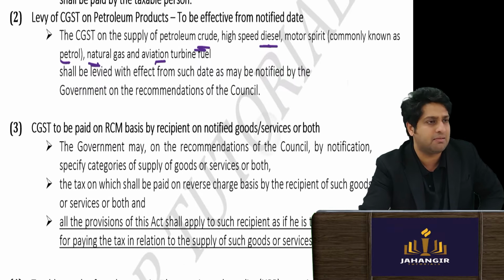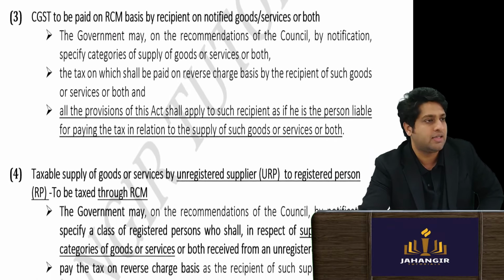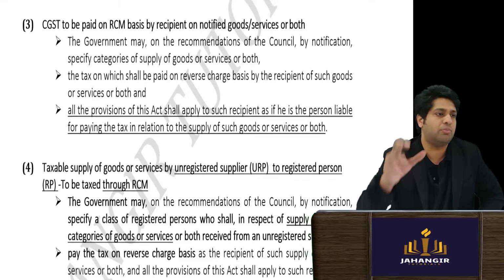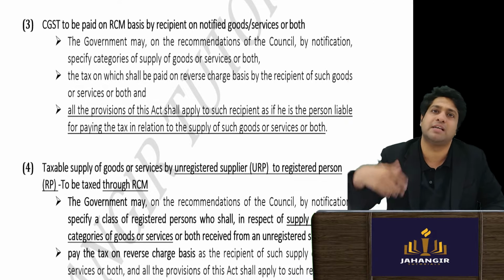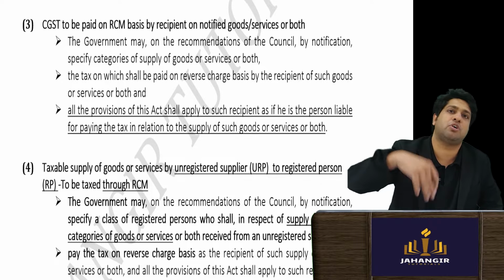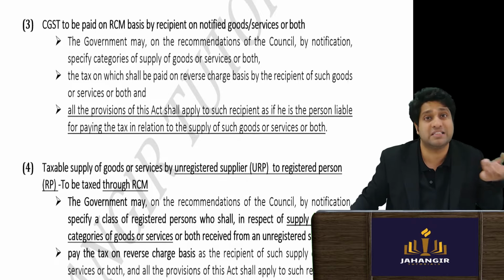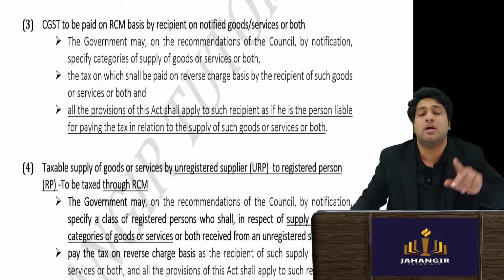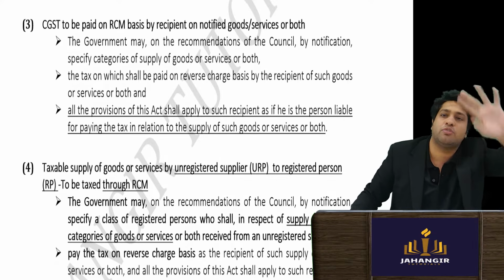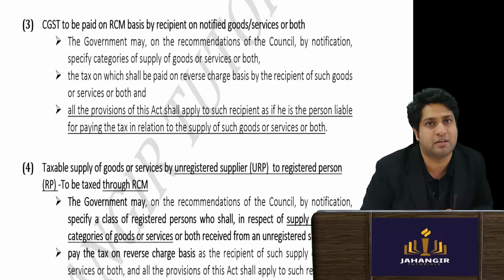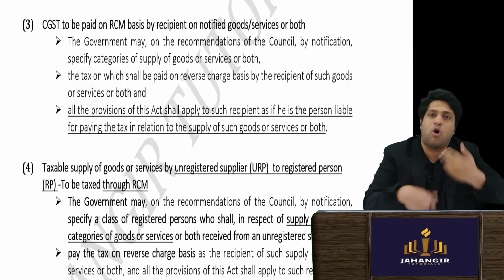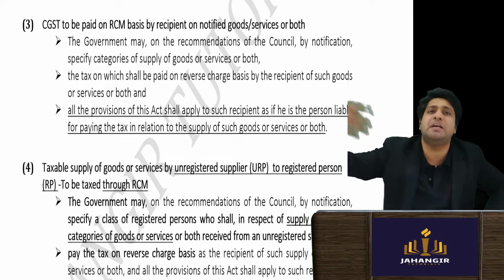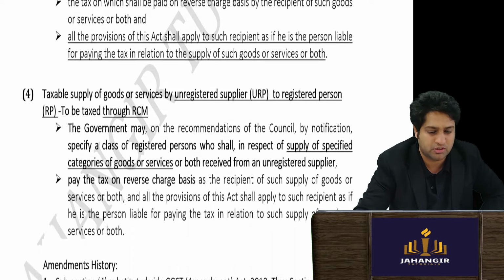It will be applicable from a notified date. Then comes RCM, where the government has a schedule, and in that schedule certain goods and services on which RCM will be applicable. When RCM is applicable on the transaction, the recipient will go and pay the tax instead of the supplier. Always it is reverse, right? It is something opposite that is happening. The recipient has to go and pay the tax to the government.